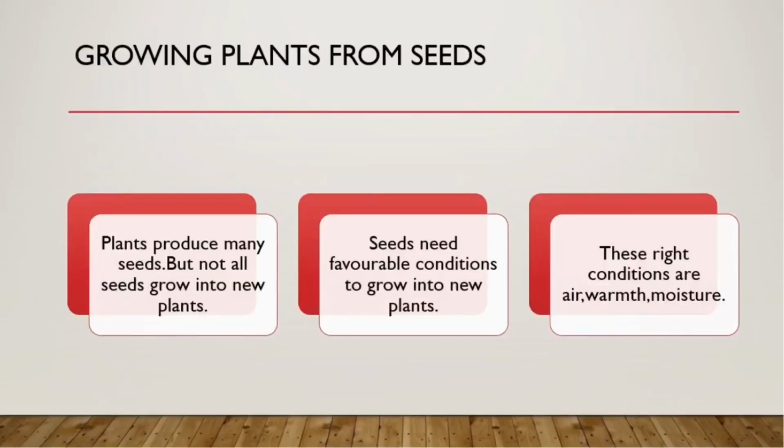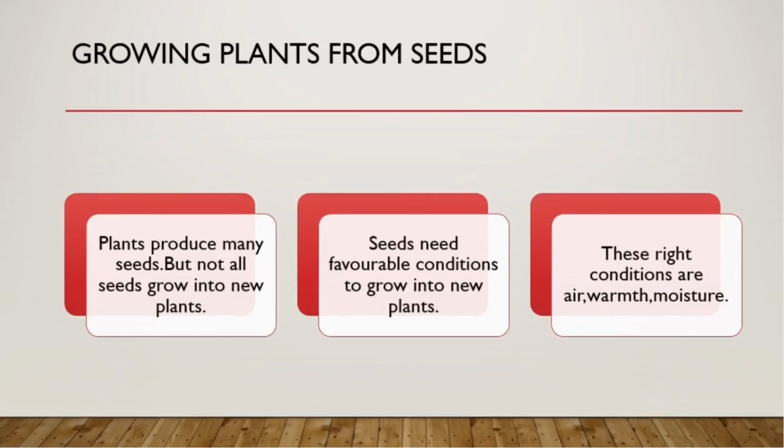Now let's see about growing plants from seeds. Plants produce many seeds, but not all seeds grow into new plants. Seeds need favorable conditions to grow into new plants. These right conditions are air, warmth and moisture.